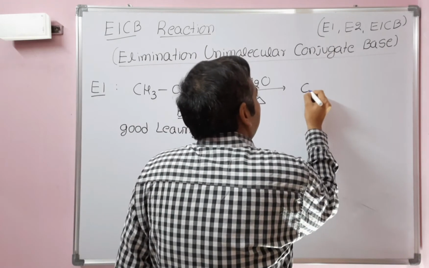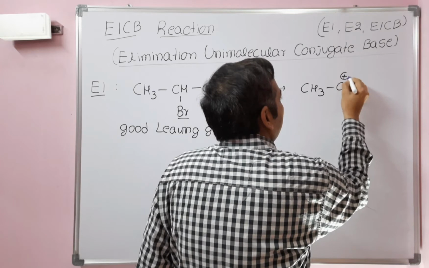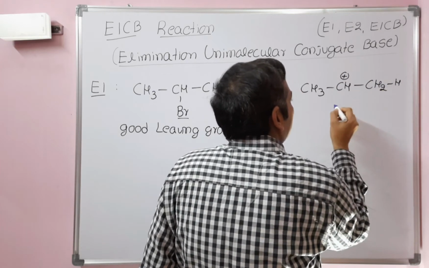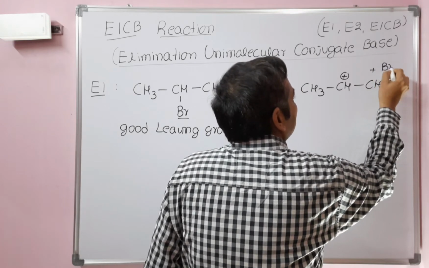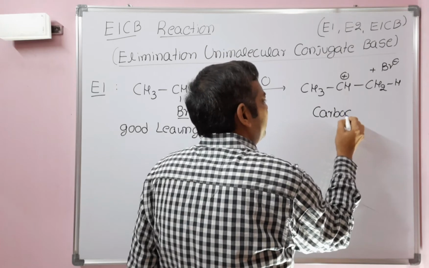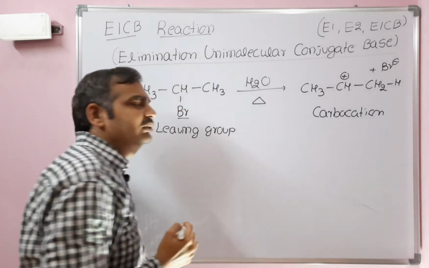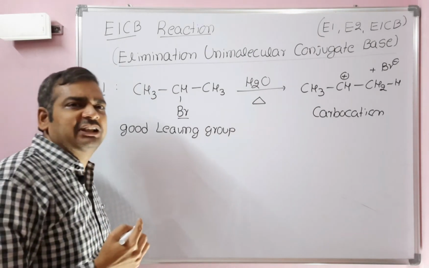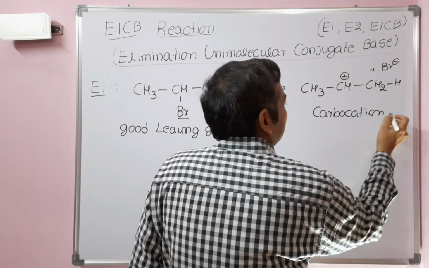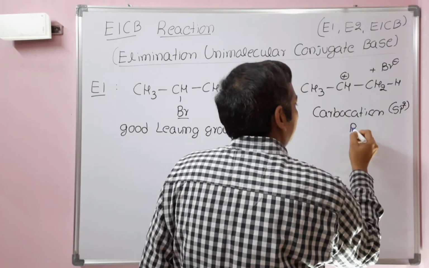In the first step, a carbocation is formed as an intermediate, along with Br minus. This is the carbocation obtained in the first step of E1 elimination. Why are we discussing all these things? To differentiate E1CB from E1 and E2. This carbocation is sp2 hybridized. It's planar.